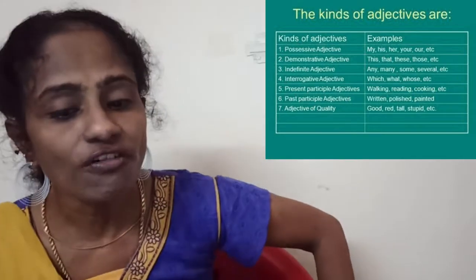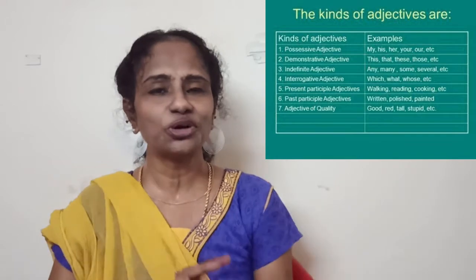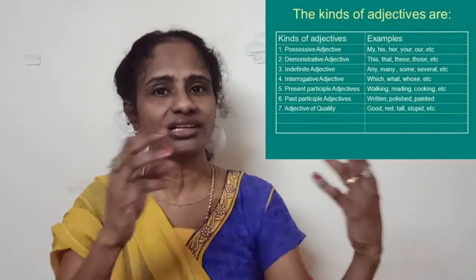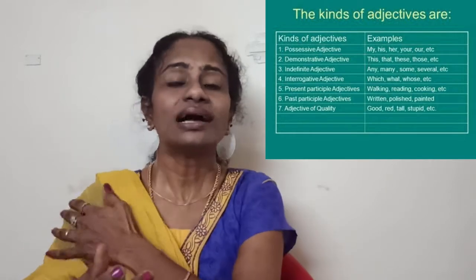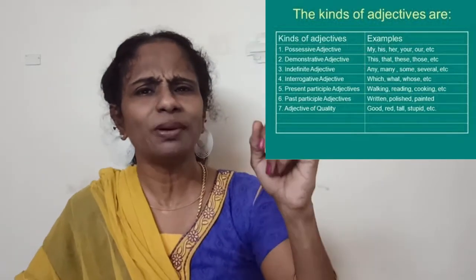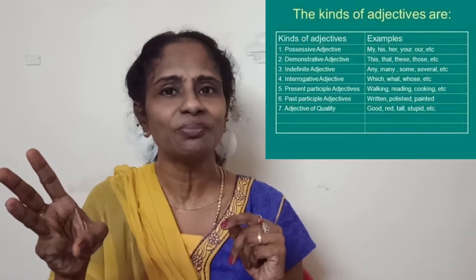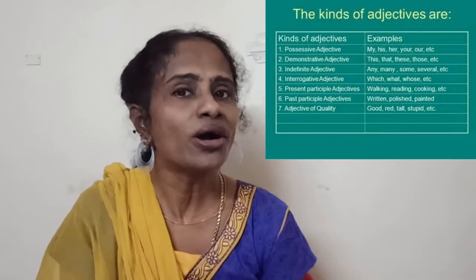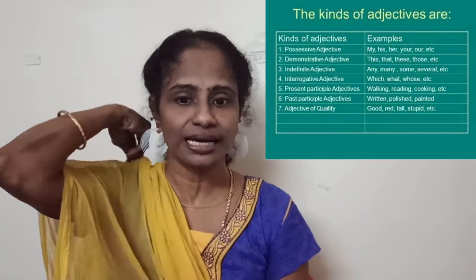And adjective of quality. What is an adjective of quality? Good, bad, tall, short, clever, stupid. It describes the quality. Then obviously there should be adjectives of quantity, right? 1, 2, 3, 1 pen, 1 pencil, 2 boys, 3 schools, 3 students. These are adjectives of quantity. So this is a quick glimpse at the different types of adjectives that we have. And that takes us to the next slide.